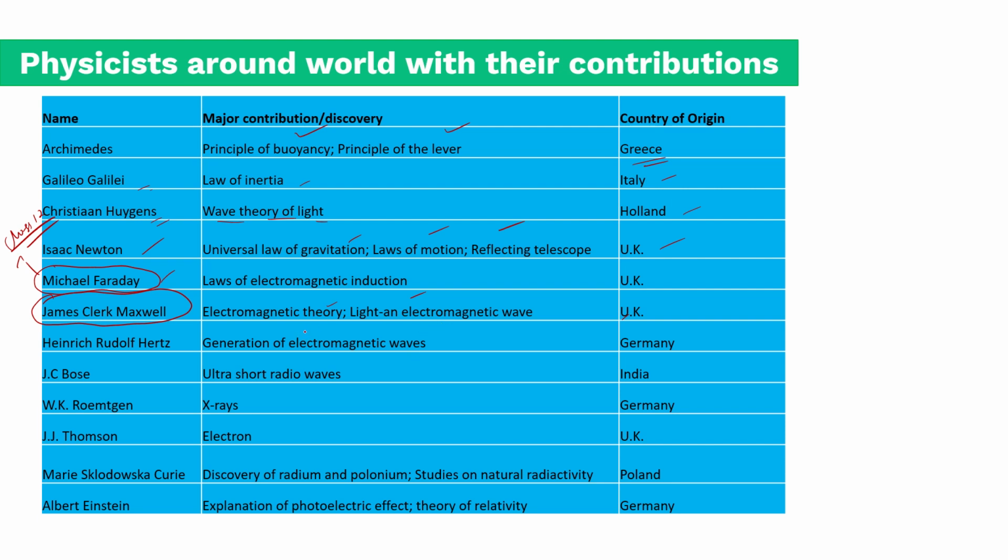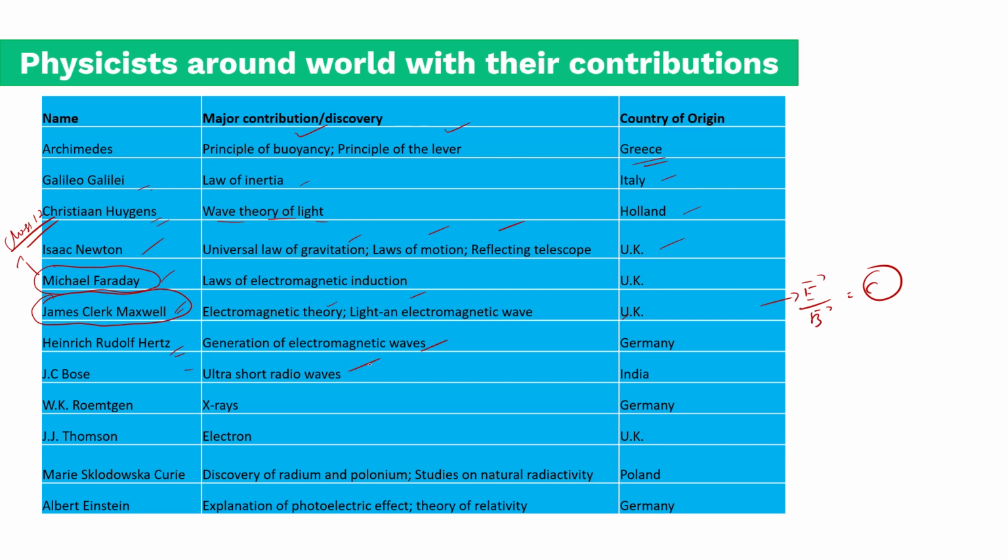So electromagnetic theory and light as an electromagnetic wave. Electricity was a different topic, magnetism was a different topic. And Michael Faraday thought light is an electromagnetic wave, but he did not have the mathematical skills to prove it. So in order to rescue him, James Clerk Maxwell comes with 4 beautiful equations, which marry electricity and magnetism, and you get a very beautiful number, that is the speed of light. In simple language, he took electric field and divided by magnetic field and popped out the speed of light. That's what James Clerk Maxwell did.